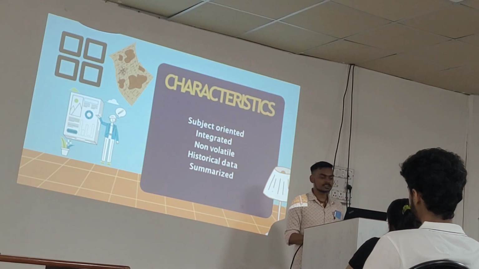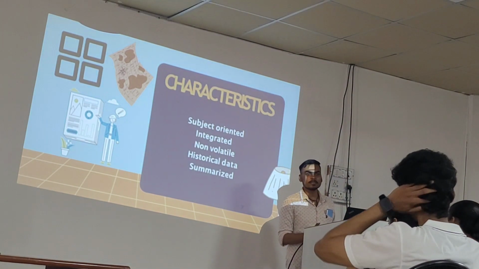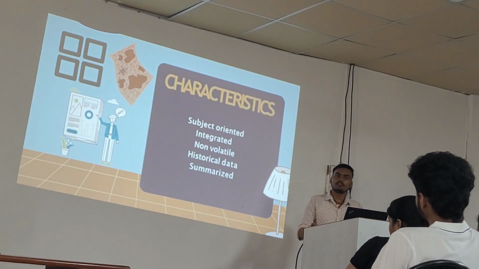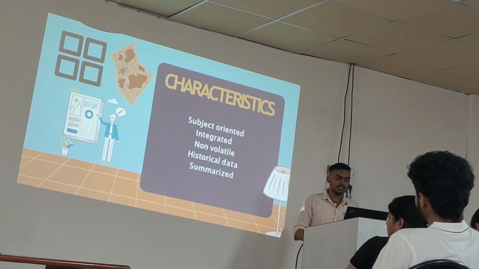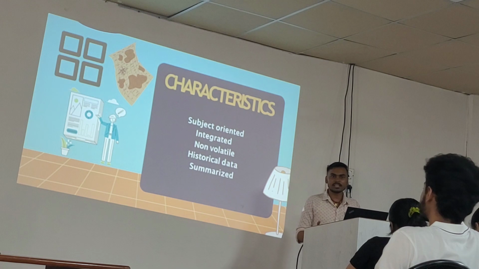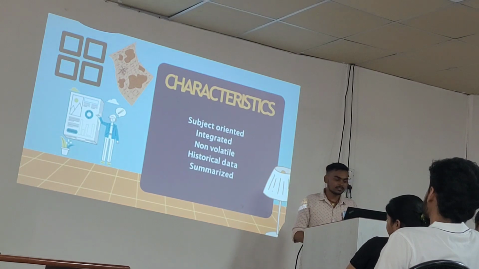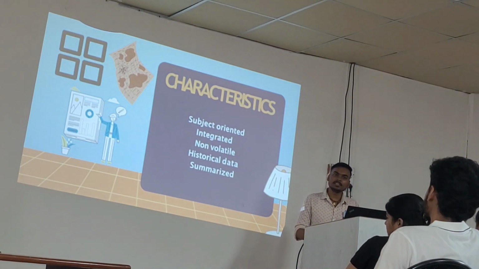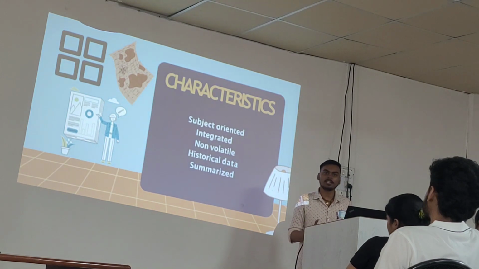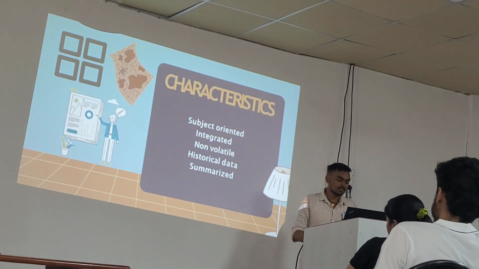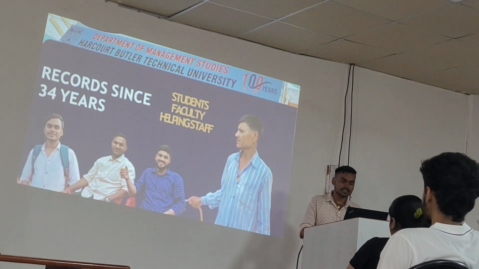What are the characteristics of this data warehouse? Subject oriented. As I already mentioned, it is categorized into various types. Like, for HR information, you will straight away go to the HR database. Integrated, non-volatile. Non-volatile is telling us about the stability of historical data, like any employee working since 1998, his entire data will be there in our warehouse. At last, it is in a very summarized form.